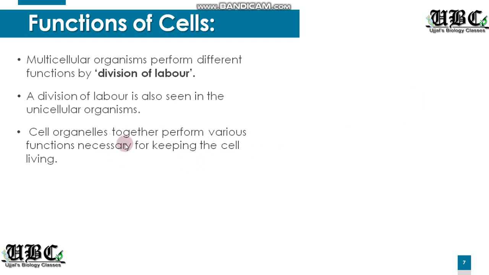For example, the mitochondria, which you have heard of, is only responsible for providing energy to the cells. If I talk about the ribosomes, they only have the function to prepare or form proteins which are necessary for keeping the cell living.